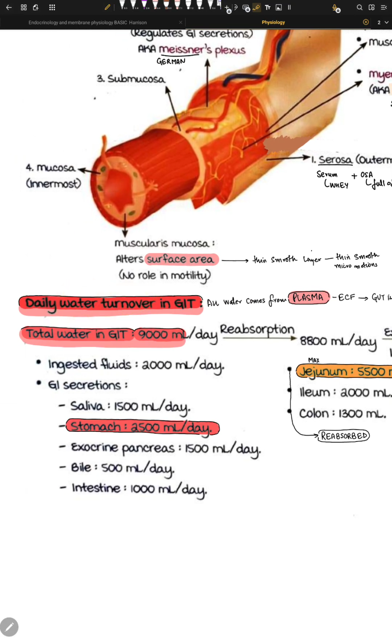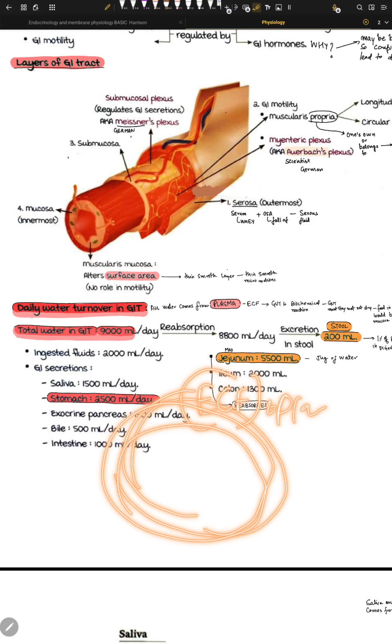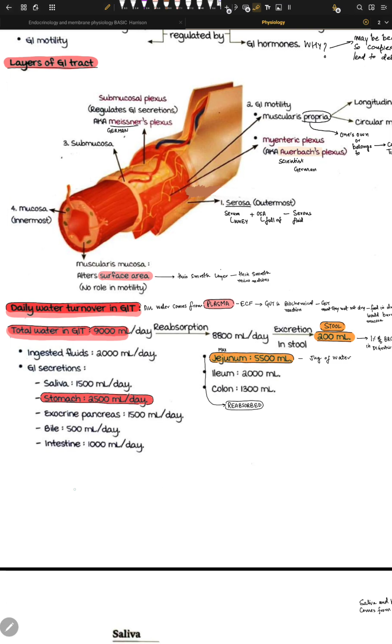What is water turnover? Water turnover basically is that water keeps turning back from the ECF, that is extracellular fluid, and plasma, inside your GIT, and then it goes back. It's like a water movement, so that your GIT stays wet. Your GIT wants to stay wet because this wet system supports a lot of functions. For example, one of the number one functions is protection from really harsh food that we can eat, and so that's one concept. Another concept is that you want water so that the movement is facilitated.